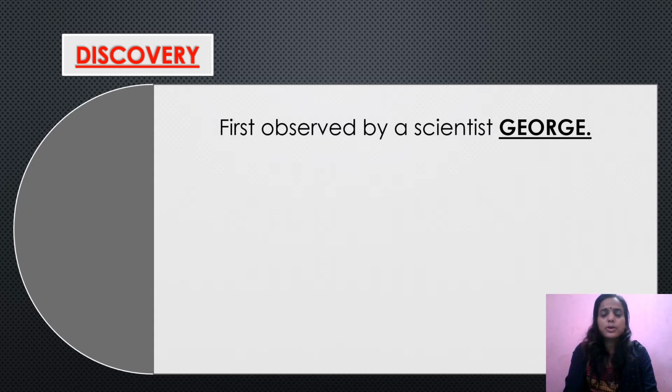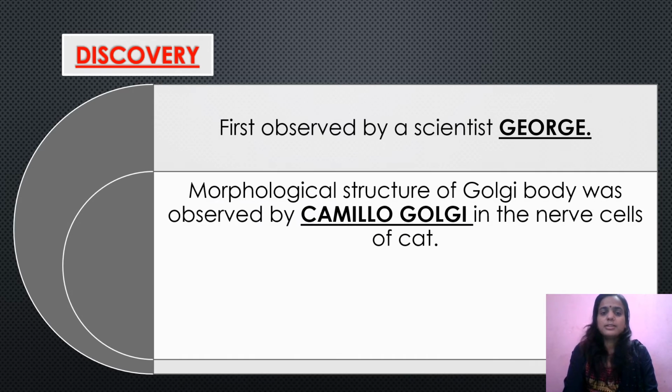So the first point that we'll be discussing in this video is the discovery of the Golgi apparatus. This Golgi apparatus was first observed by a scientist whose name is George. But he just observed this Golgi apparatus. The morphological structure of Golgi body was observed by Camillo Golgi in the nerve cells of cat. So George observed this Golgi apparatus, but the morphological structure of the Golgi was observed by Camillo Golgi. In which organism? In the nerve cells of cat.